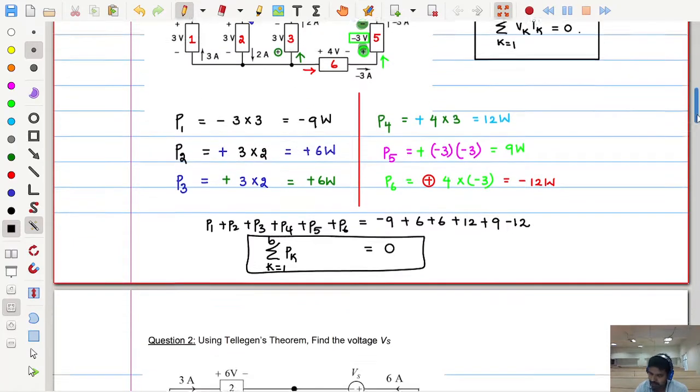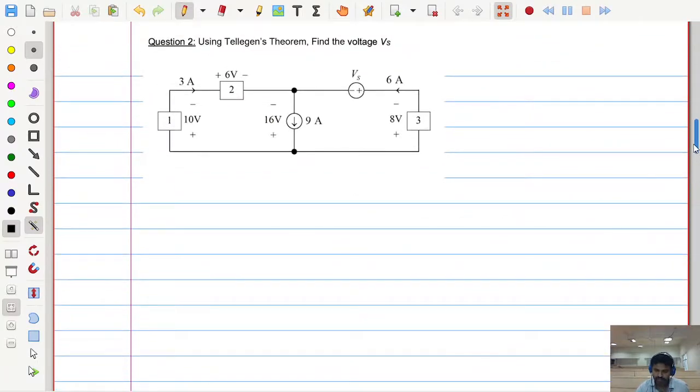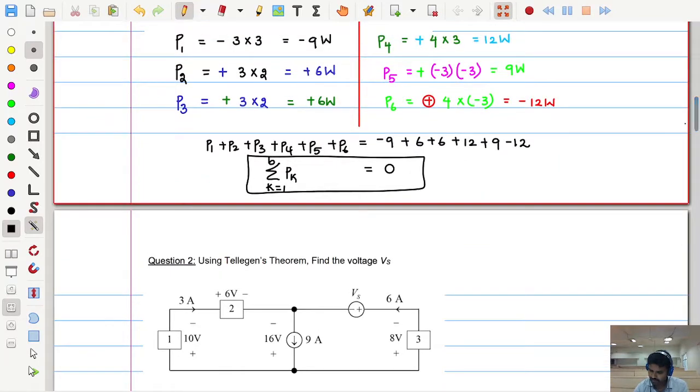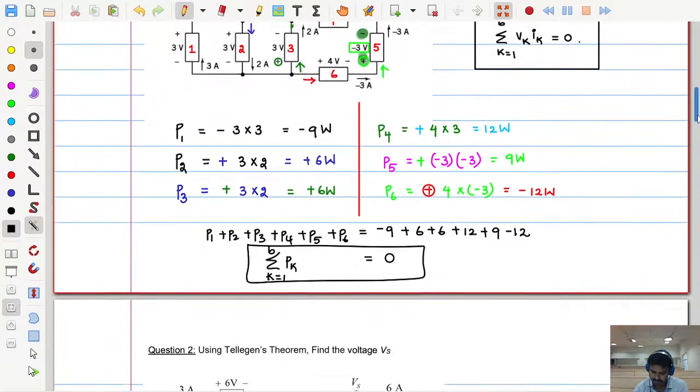Now by using this theorem we can make some predictions. Sir, it is not 0, is it? Positive 9 and negative 9 cancel, 12 and minus 12 cancel, and 12 remains, sir. Somewhere we made a mistake.